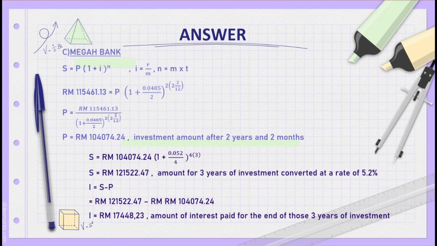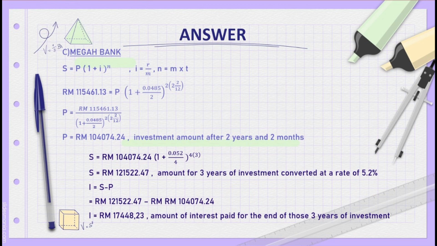Later, the bank changed the rate to 5.2% compounded quarterly, and the question wants the amount I get at the end of 3 years of investment. We use the same formula, S equals P open bracket 1 plus i close bracket to the power n. But this time we want to find S because P is already available.